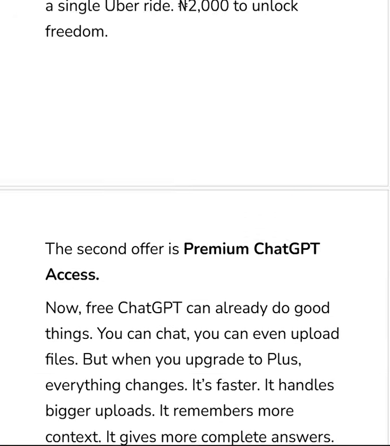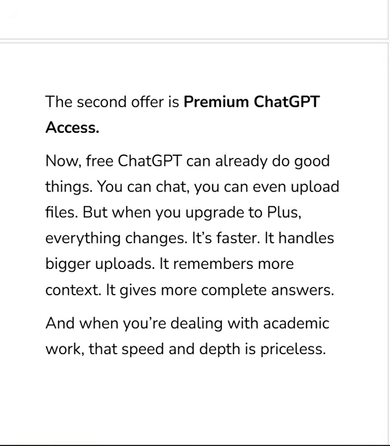Now the second offer is premium ChatGPT access. The free ChatGPT can do good things. You can chat. You can even upload files. But when you use ChatGPT Plus, that premium advanced one, everything will change. I'm not joking, because it is faster and it handles bigger uploads. The free ChatGPT will start giving you limits: "Oh, you have hit your free limit for today."